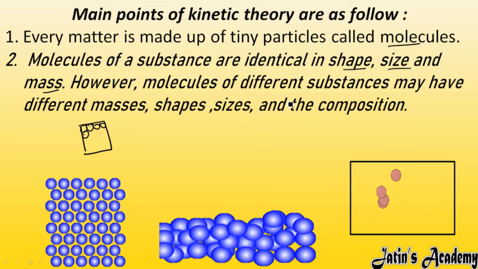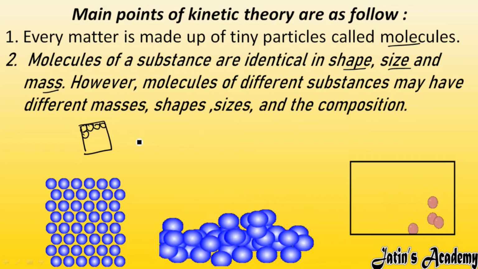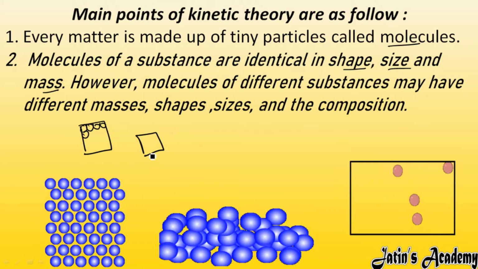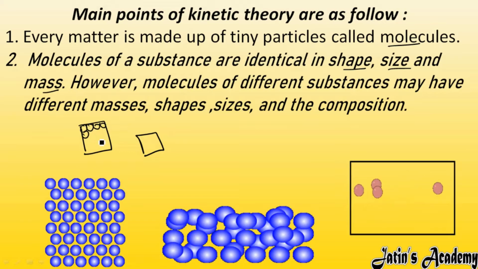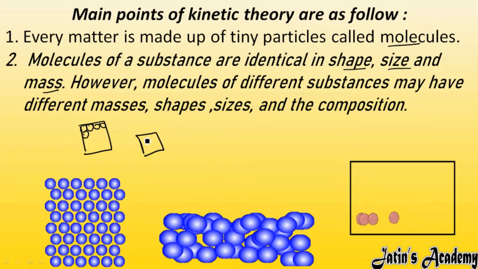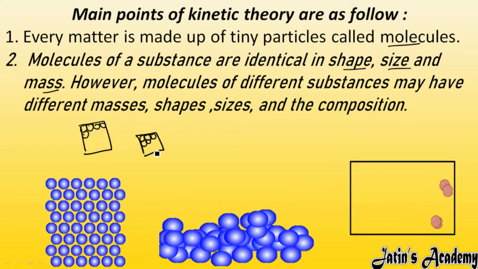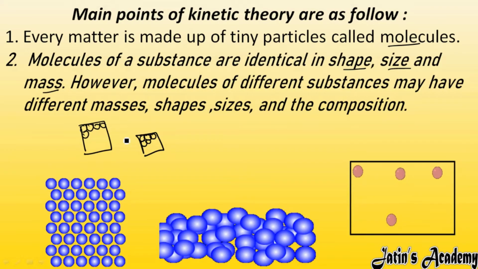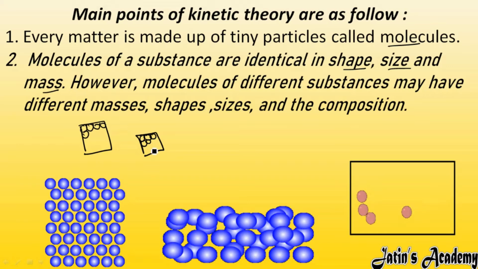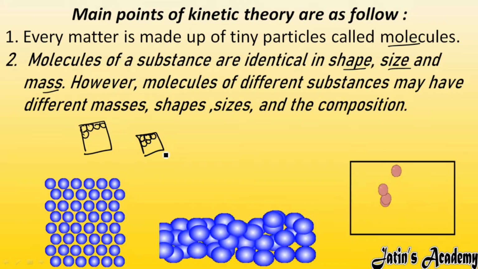But if I have two different substances, for example one table and one chair, these particles have different arrangement, size and shape. So according to the substances, we have different mass, size, shape and composition of particles.